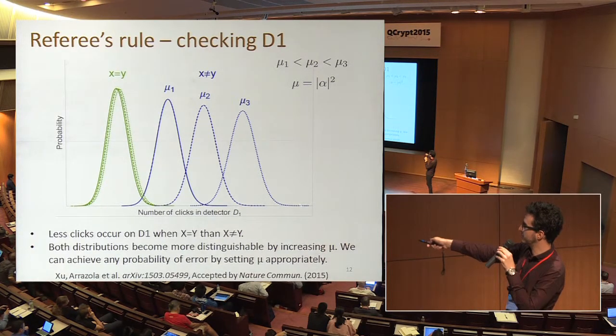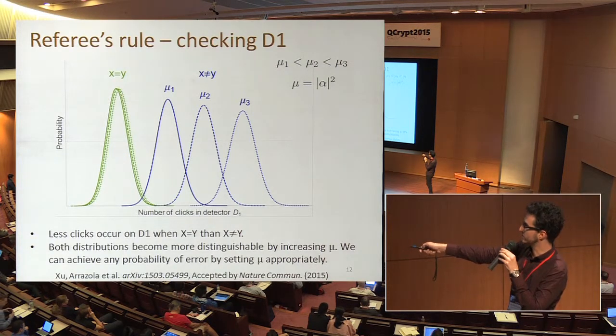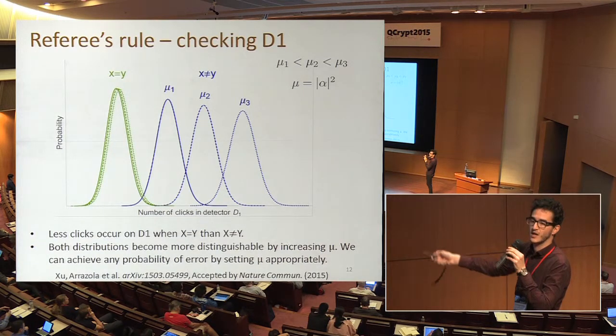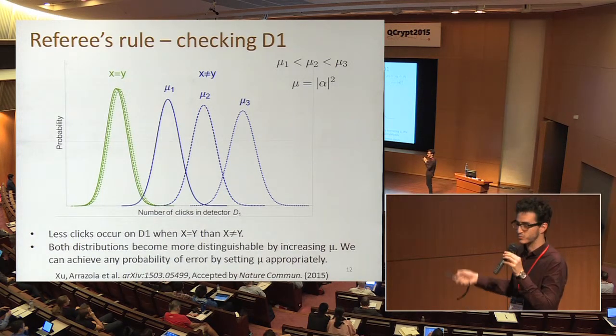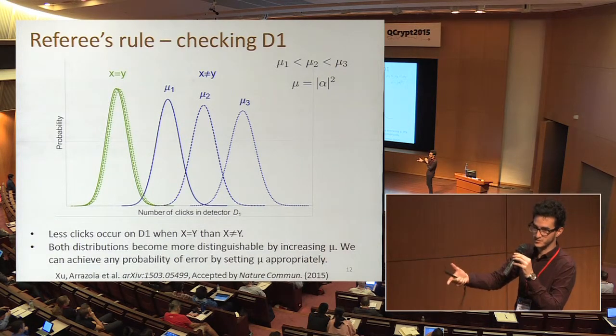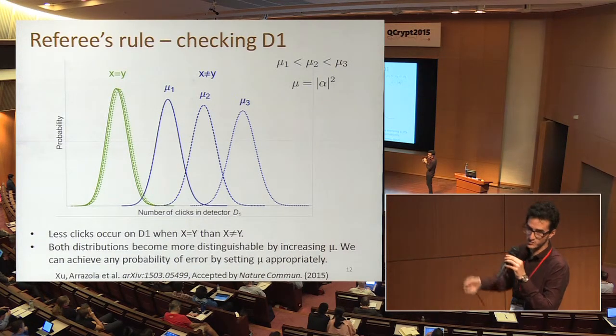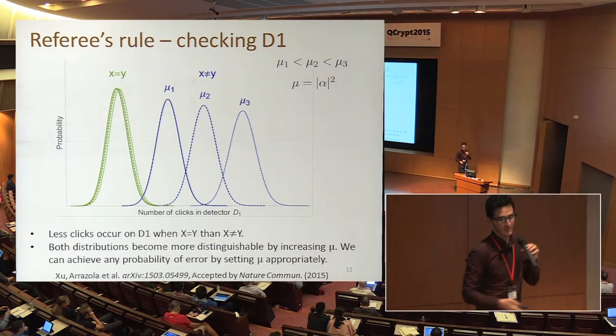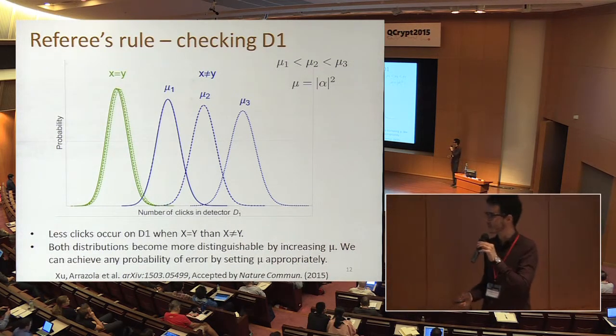And if you see a larger number of clicks, you'll conclude they're different. And if you see a smaller number, you conclude that the inputs are equal. And we can choose the error probability in distinguishing the distributions to be any epsilon, right? So this is a protocol that is practical, as you'll see, transmits less information in the classical case, and actually does what it's supposed to do, right? And now I'm just going to let Feihu tell you about how we demonstrate this in an experiment.